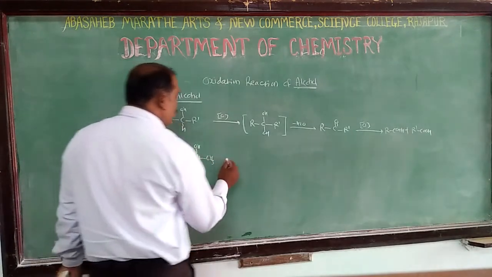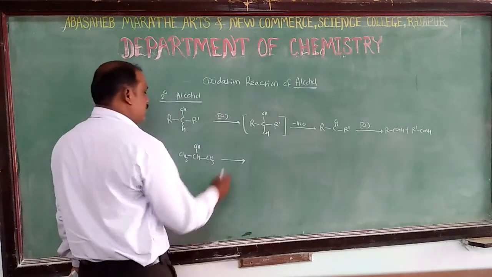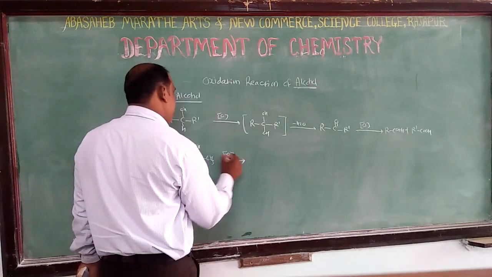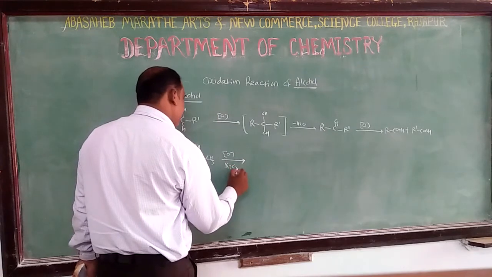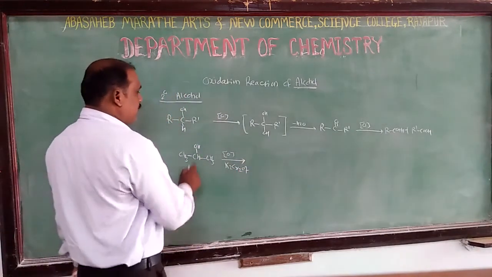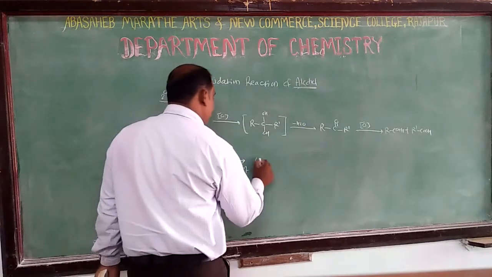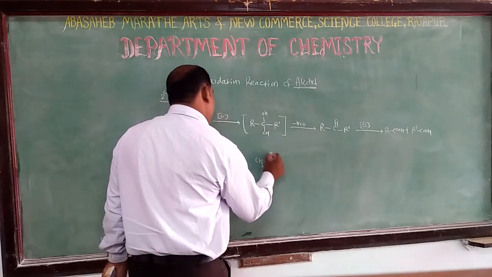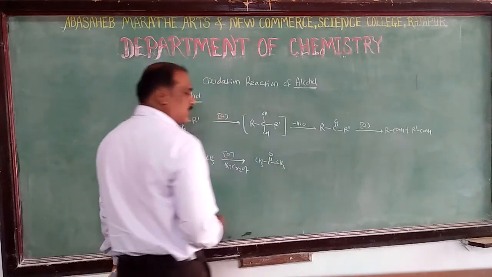These isopropyl alcohols can be treated with potassium permanganate. Then what happens? It first will convert into ketones like CH3, C double bond O, CH3.